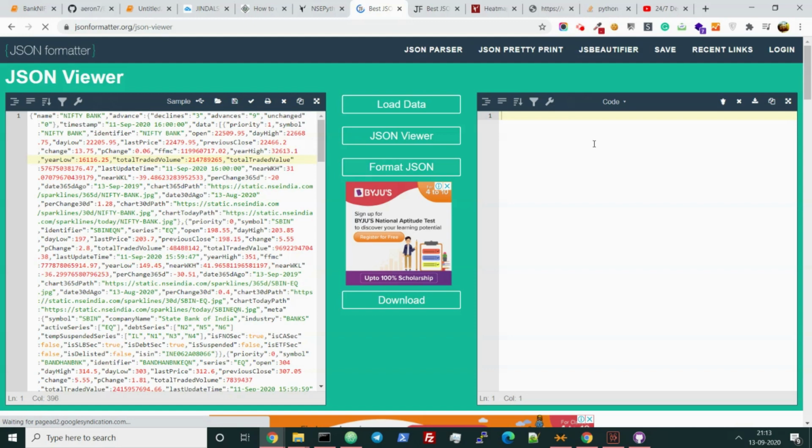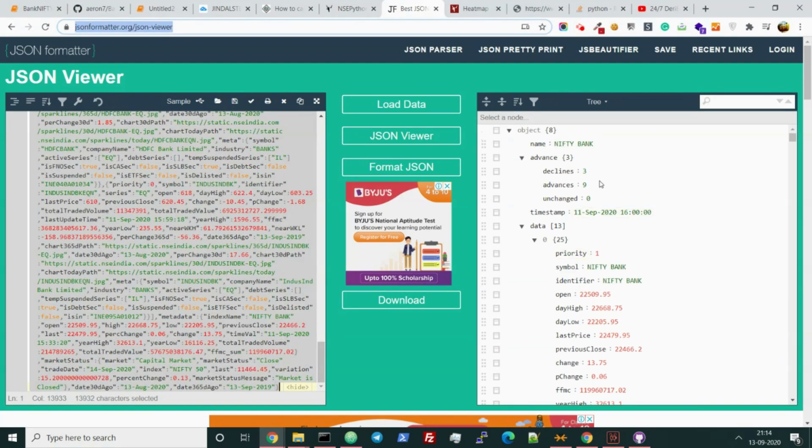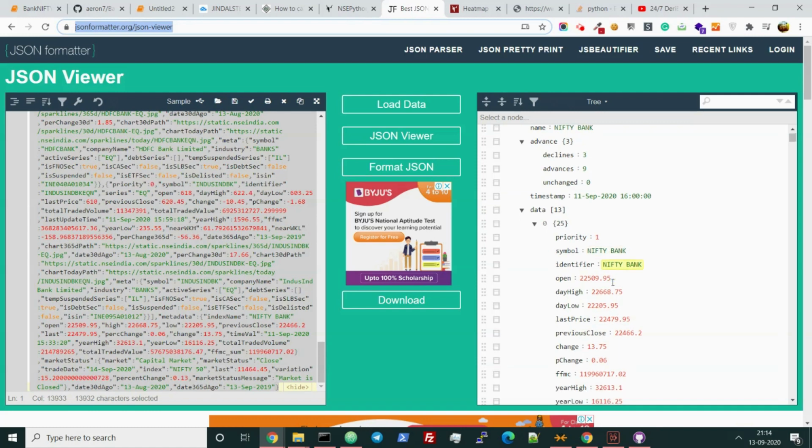It is already pasted there, so no need to paste twice. And let me just close it because it is already open here. So I was inspecting the data. It is showing everything in the Nifty Bank index. There are 3 declines, 9 advances, and also the data is here. It is showing 13 because it is also including the Nifty Bank.